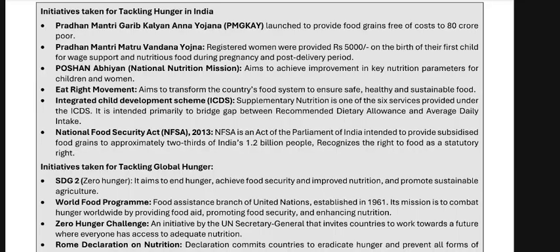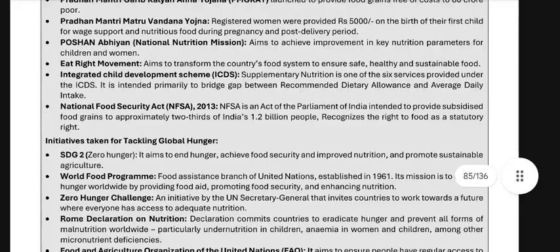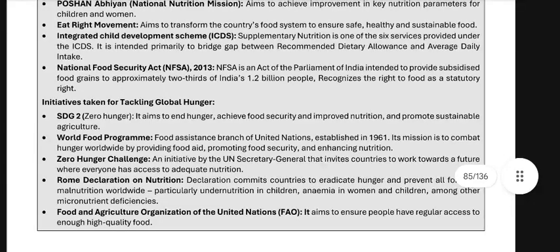SDG 2: Zero hunger. It aims to end hunger, achieve food security, improve nutrition and promote sustainable agriculture. The World Food Programme is a food assistance branch of the United Nations established in 1961. Its mission is to combat hunger worldwide by providing food aid, promoting food security, and enhancing nutrition. Zero Hunger is an initiative by the UN Secretary General that invites countries to work towards a future where everyone has access to adequate nutrition.